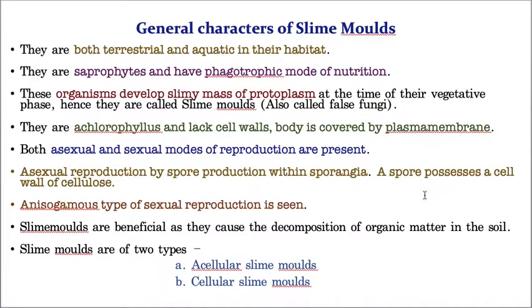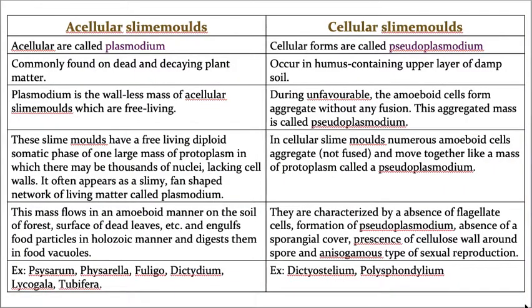Hope you understood, students. Now these slime molds are of two types. What are they? The first one is acellular slime molds and the second is cellular slime molds. Now let us take the differences between acellular and cellular slime molds. Yes, these are the differences between acellular slime molds and cellular slime molds.